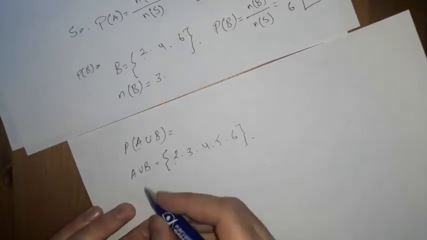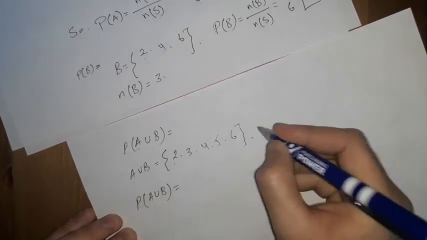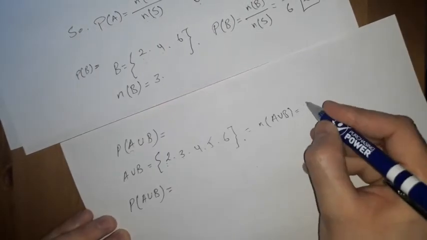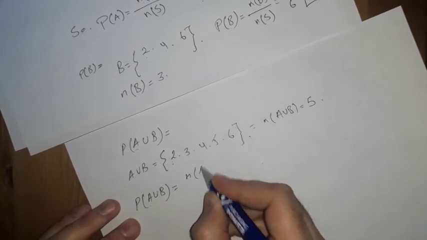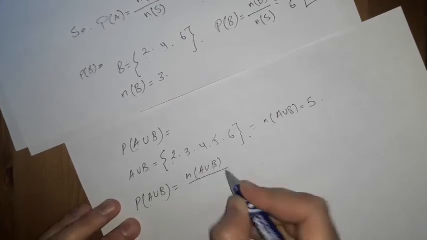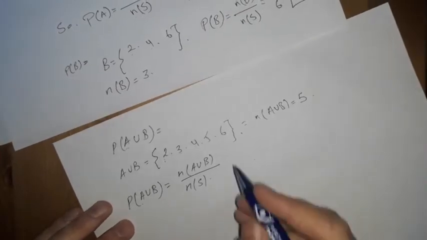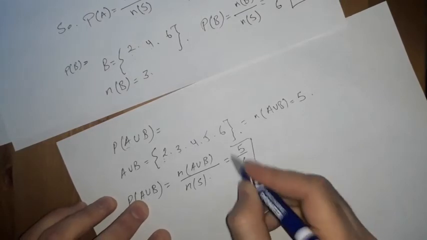So let's check what the probability of A union B is now. So the n of A union B, how many is it? 5, right? So the probability of A union B is always the number of elements of A union B over the number of elements of the sample space. So how many numbers are there here? It is 5 over 6. Here we go.